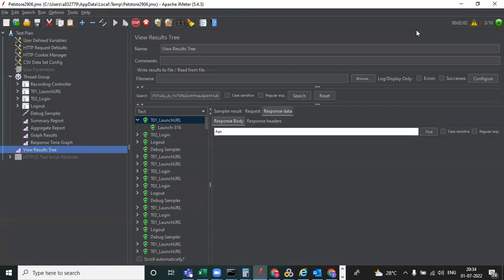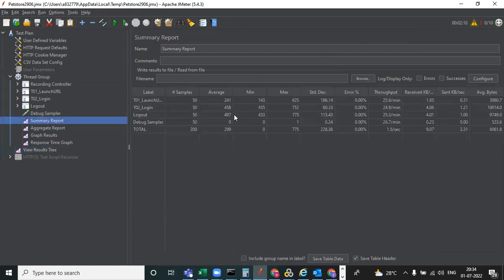In JMeter, we need to execute the test like this. During the test, you should monitor all these things. What is the summary report?